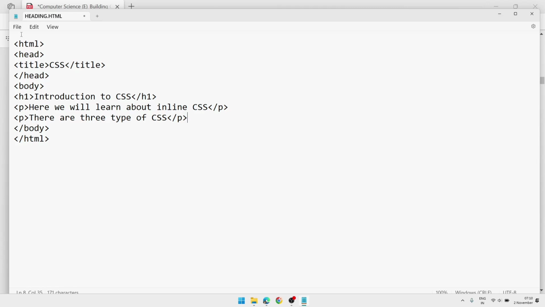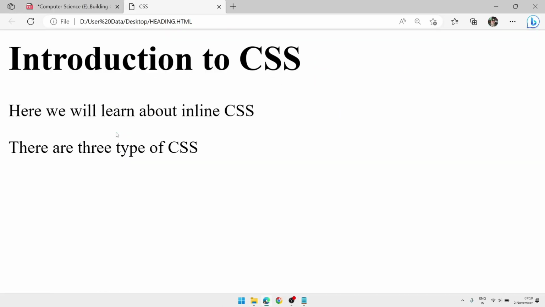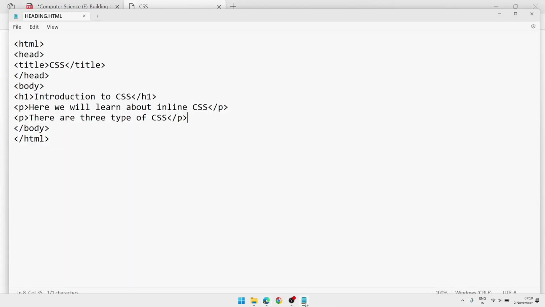For that reason, first we'll see how the output looks. We'll save the page. We'll go to the desktop and open the document. This is my output. You can see the text color is black and the background is white and nothing else. Now we'll put style for the first paragraph.